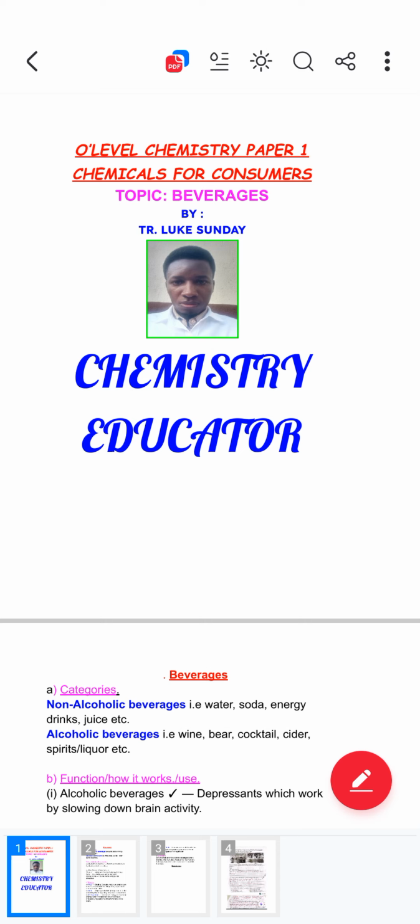So we also look at beverages. We also take some drinks when we are thirsty, when we want refreshments. So beverages is also a topic under chemicals for consumers. Still, when it comes to how chemistry is applied in daily life, we can also bring nuclear processes. But for today, we are to talk about beverages.